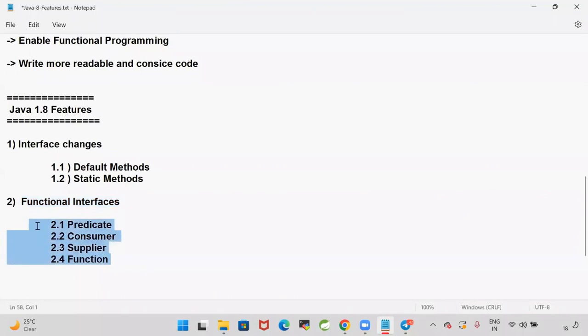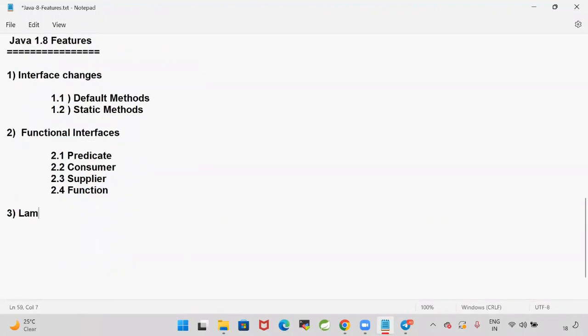We will talk about these functional interfaces and how to work with them. And third concept, they introduced lambda expressions. These lambda expressions are used to write functional programming in Java without any name and without return type. Then we can write our logic by using these lambda expressions.